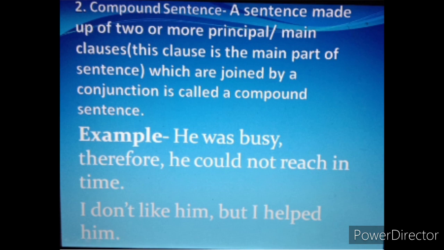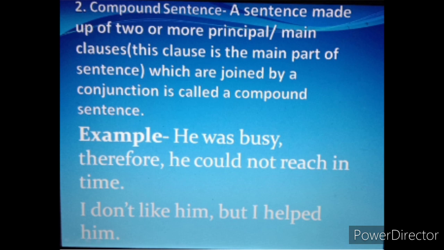So in compound sentence there must be two or more principal or main clauses which are joined by a conjunction. Now what are conjunctions? Conjunctions are basically joining words like and, but, then, therefore. So these are conjunctions, joining words. Principal and main clauses are the same thing. So when these are joined with the help of conjunctions, then it would be a compound sentence.